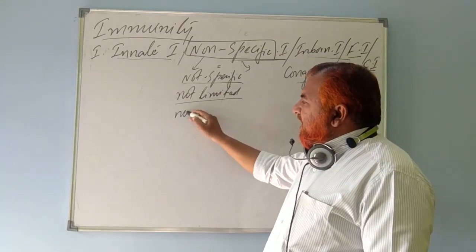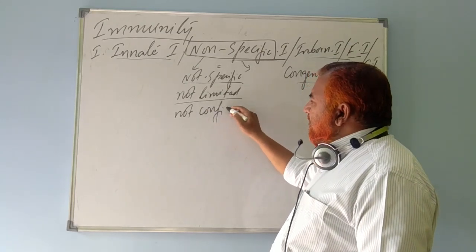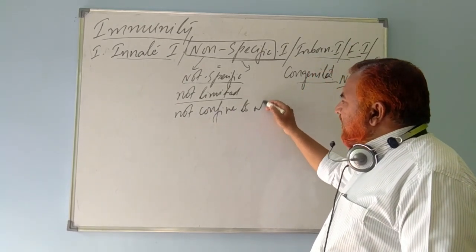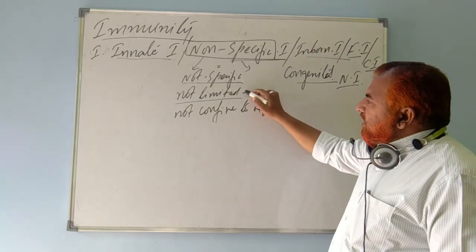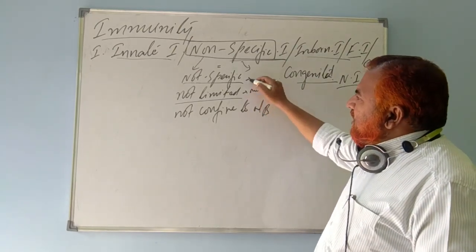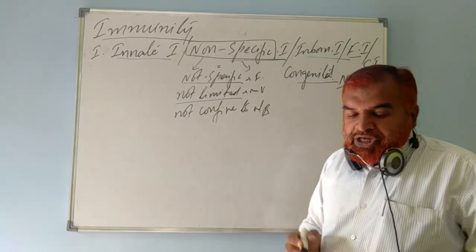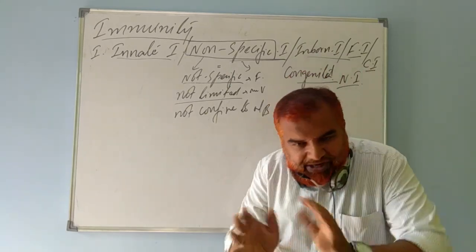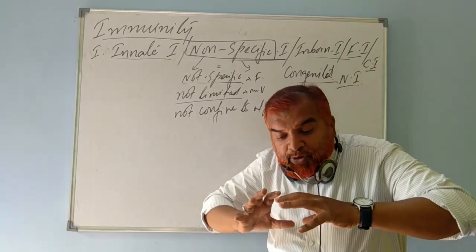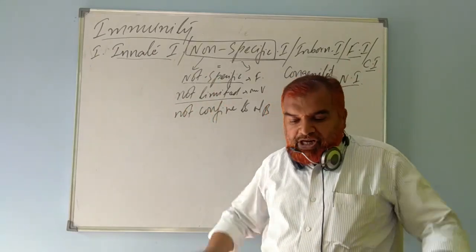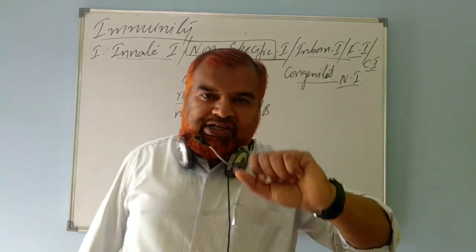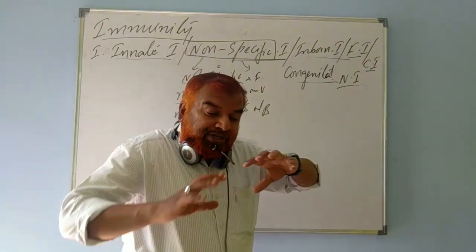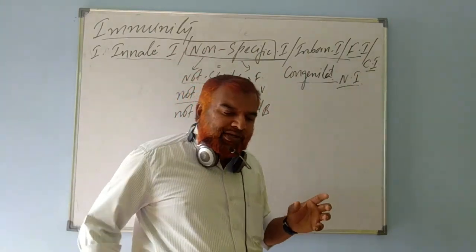It is not confined to only bacteria. Not limited only to viruses. Not specific only against fungi. It is not a restricted immunity. It is not a limited immunity. It is a very broad spectrum immunity, a huge immunity. Broad spectrum, what do you mean by that?